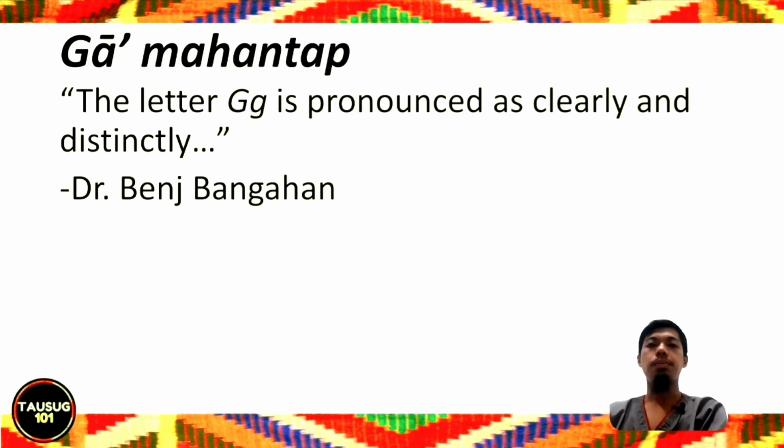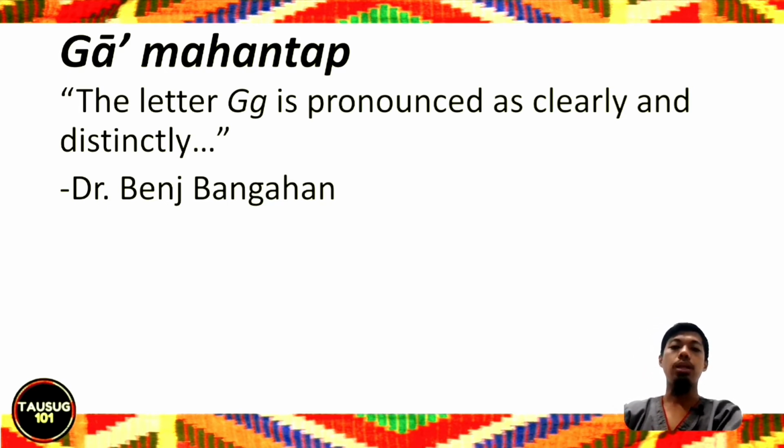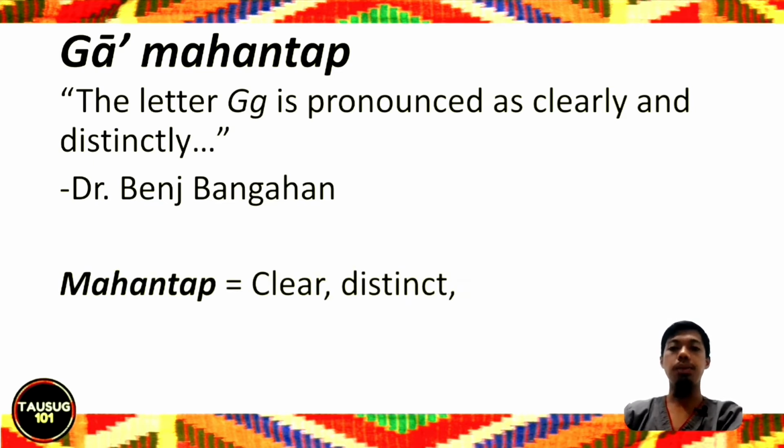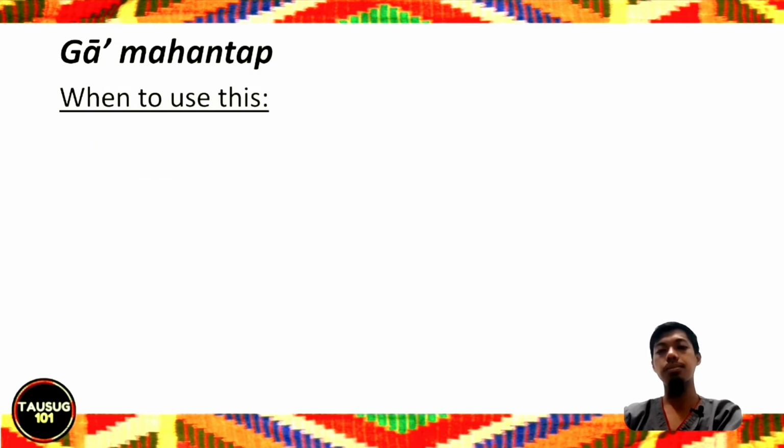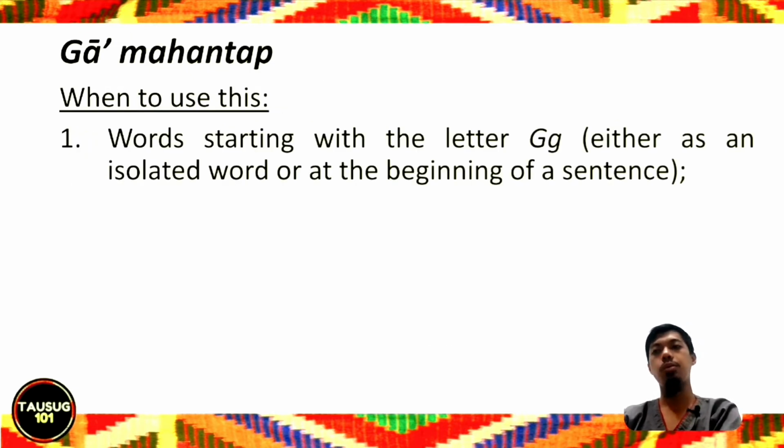Now, ga mahantap is pronounced, according to Dr. Benchbangahan, when the letter ga is pronounced as clearly and distinctly as the ga sound. Again, mahantap means clear or distinct. When do we use this? Same with letter ba, we use ga mahantap with words starting with the letter ga, either as an isolated word or at the beginning of the sentence.